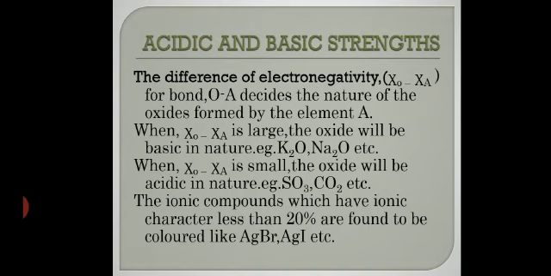AgI, which is less than 18%, is darker in color. So we can predict the color in this way. If the ionic character is less than 20%, then the compounds are said to be colored in nature. Alright, so this is about electronegativity. We can say a little bit about it. Clear?